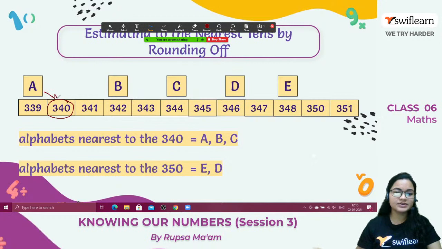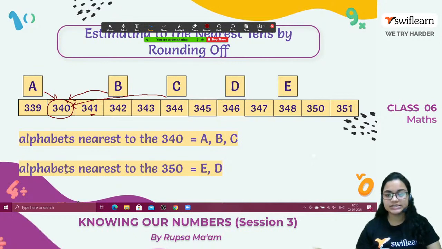So this is nearest to this. Now B can also be because just after one number B is existing, and also C will be the nearest. Now it's telling alphabets nearest to 350. When we are talking about 350, the nearest one is E because just after this it's coming, and also D.